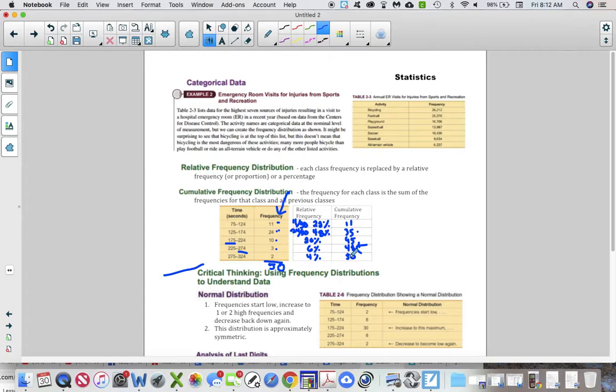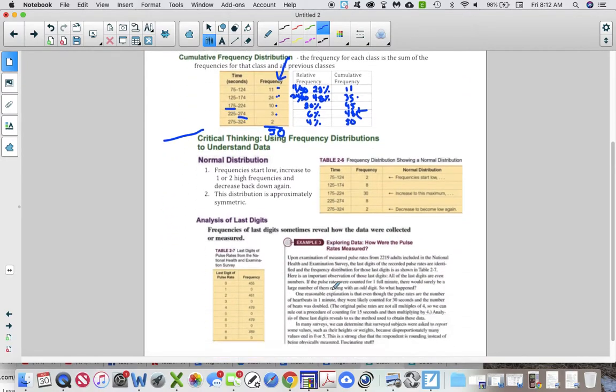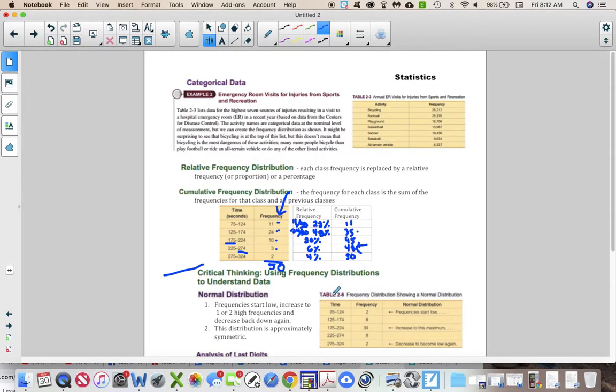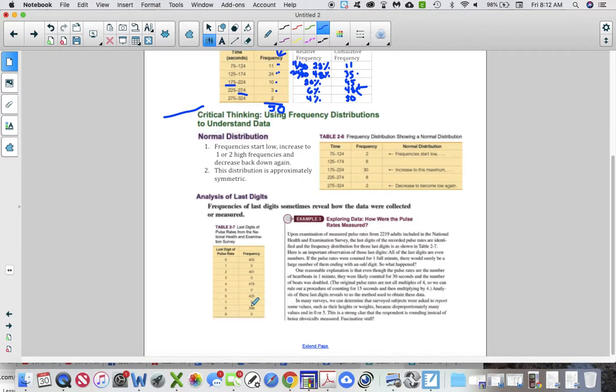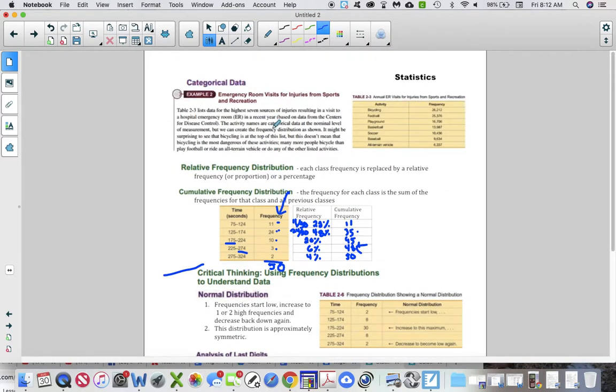I'm going to go ahead and stop this video there. I am going to post the homework. Go to the homework page now and do the problems that you can. You'll know if you can't, because it'll be stuff we didn't talk about down here. So they'll be setting up frequency tables, doing all that good stuff. Do the homework. If you are missing any homework from chapter 1, you need to do it now as well, because I am putting those grades in the grade book this afternoon. So make sure that you have those turned in.